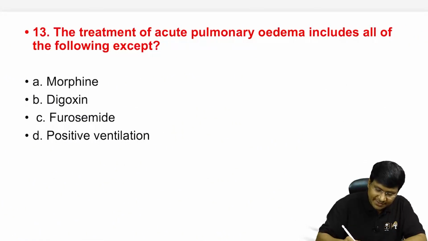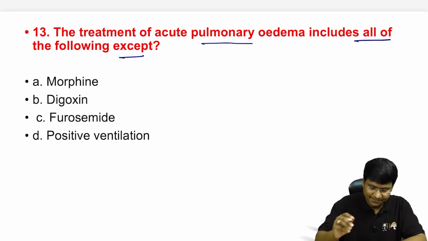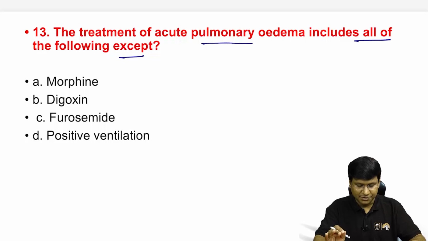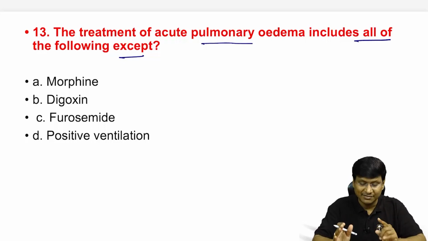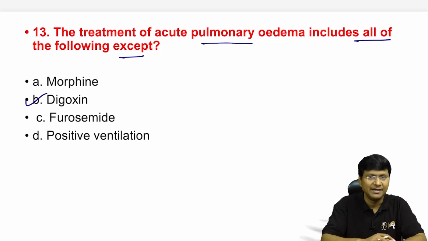So this is about cardiac tamponade. Next question. The treatment of acute pulmonary edema includes all of the following except: morphine, digoxin, furosemide, and positive ventilation. Just now I was discussing. The drug that is not required in the treatment of acute pulmonary edema will be digoxin.